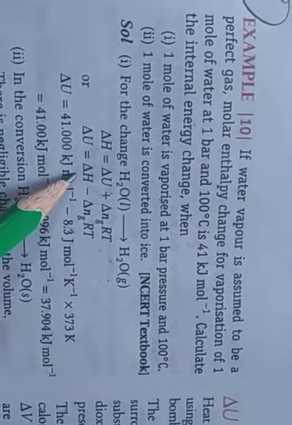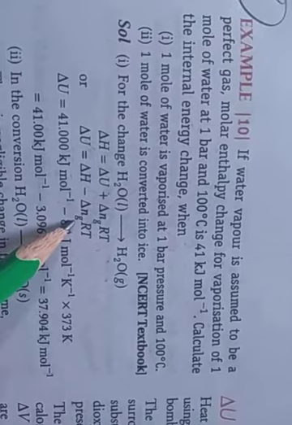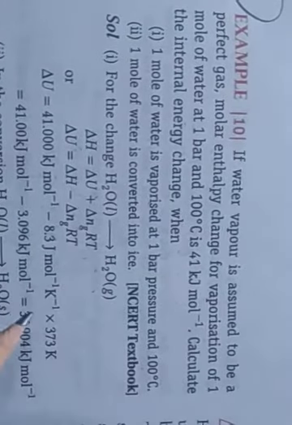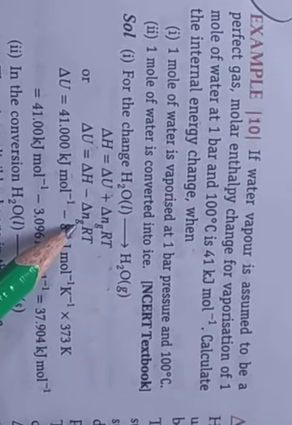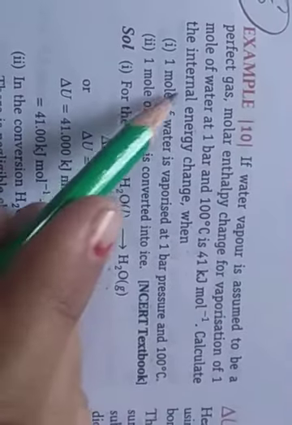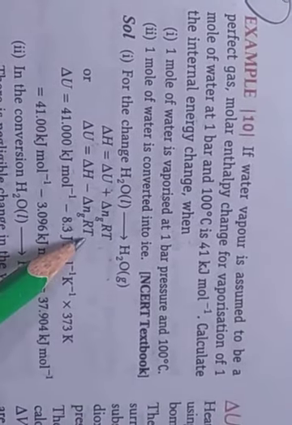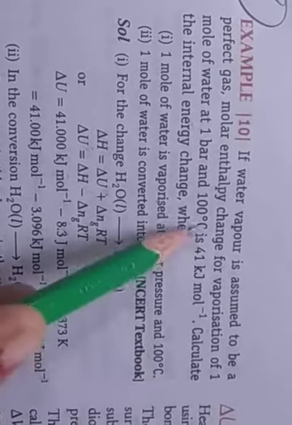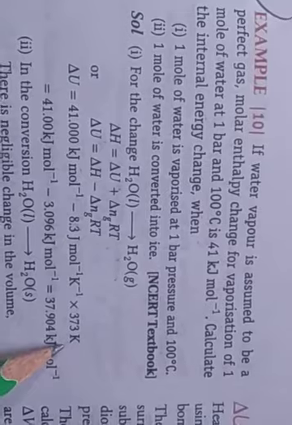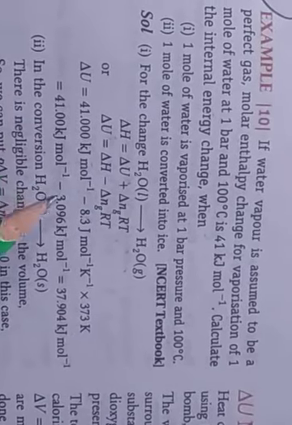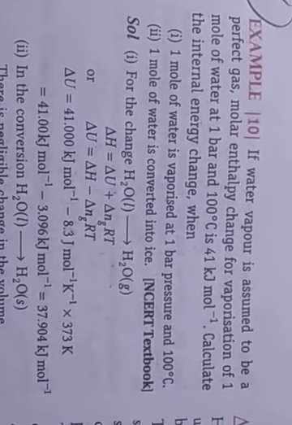Enthalpy is given, 41 kilojoule per mole, minus delta Ng, which for 1 mole of water is 1, multiplied by the gas constant 8.3 and the temperature, 100 degrees Celsius, which converts into 373 Kelvin. So it calculates to 41 minus 3.096, which is equal to 37.904 kilojoule per mole.